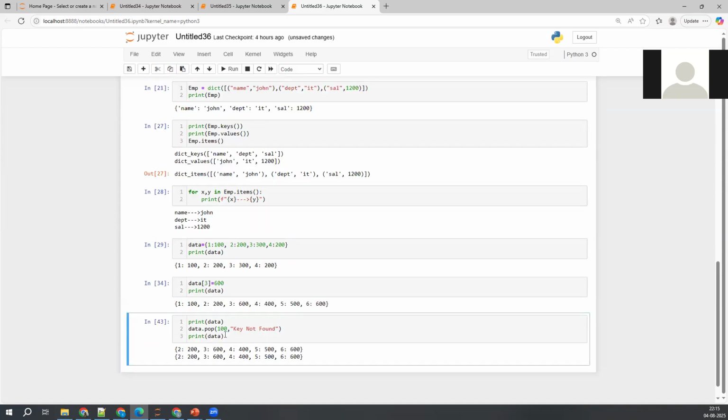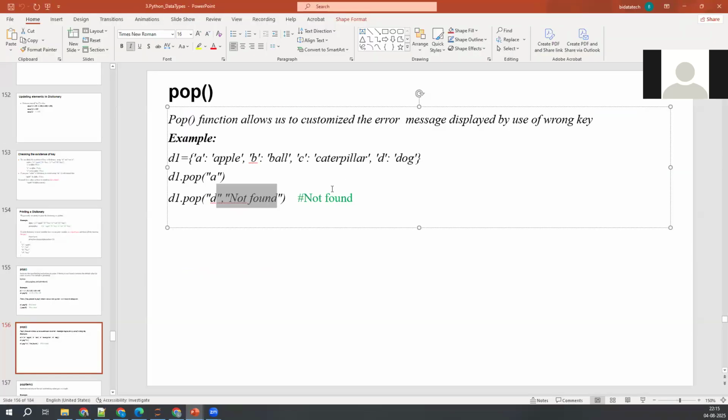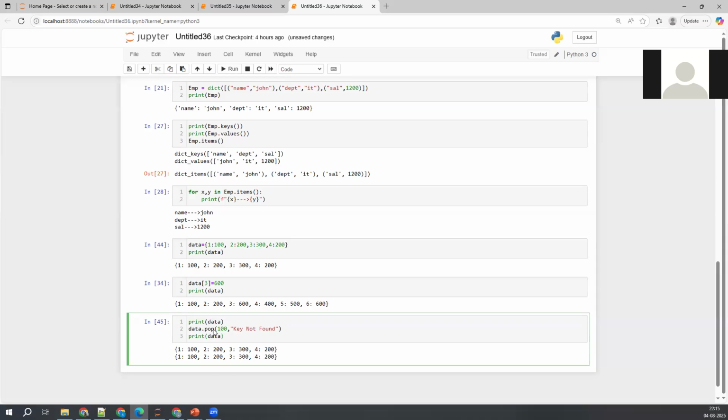See, pop of 100 means, okay, oh, it has already deleted, right? That is the reason, so I'm creating it one more time and trying to execute this one. See, it is silently executing this. Anyway, key not found is silently executing this. That's what I was trying to say here. Customize the message displayed with a wrong key. Simply it will display not found, but why is it not displaying here? 100 is not there, right?